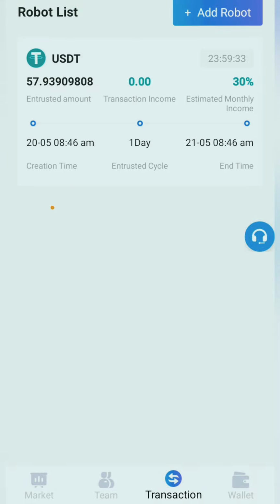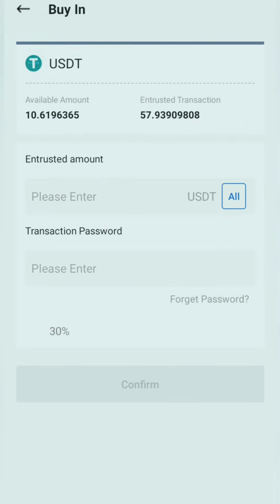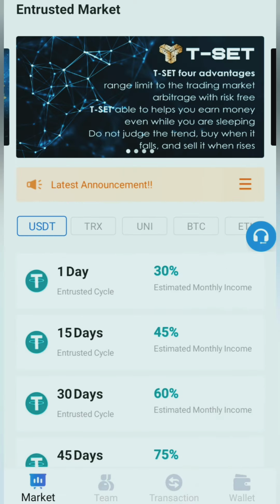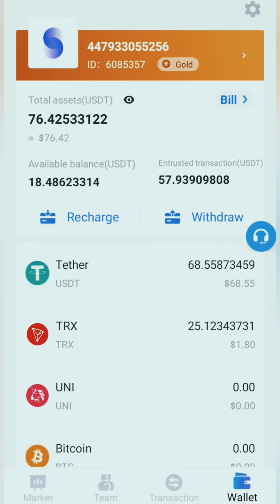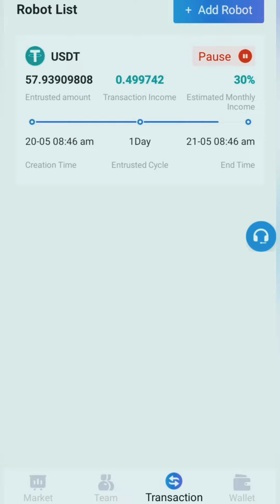So there you go, you can see here on the top side 24 hours. Okay, so guys, this is the result. I have attained $10.6 in 1 day. Yeah, you heard it right, guys, $10.6. And you see 24 hours have been completed. Check out the time, okay, and the date. So you can also earn $10.